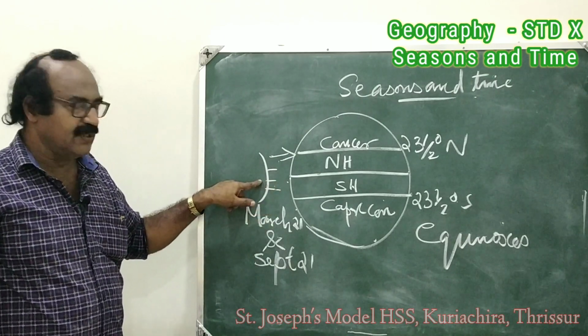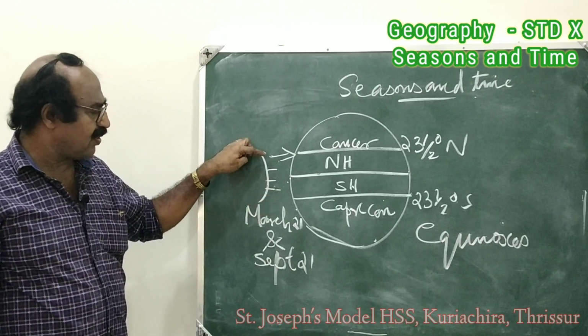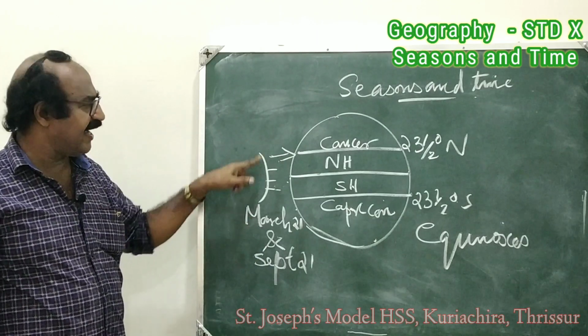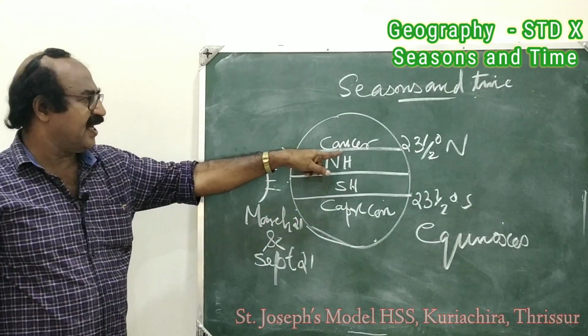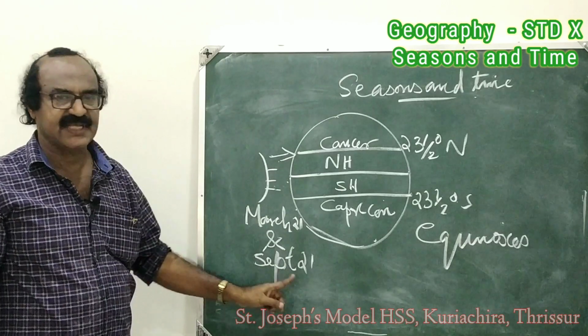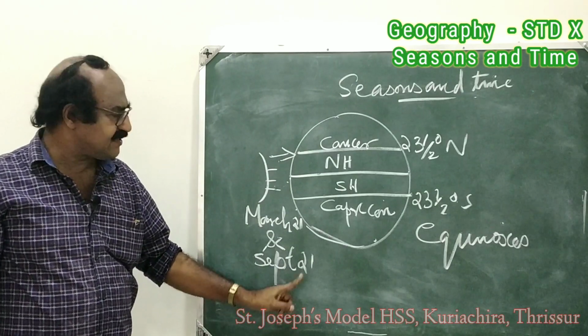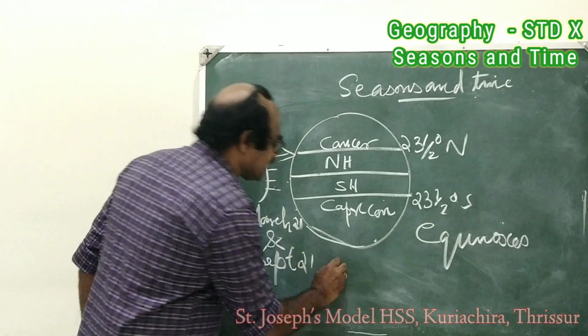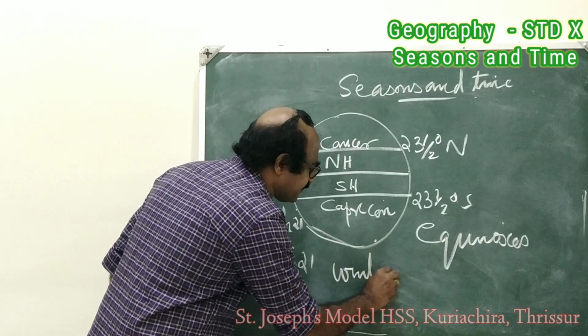The sun moves to the north on March 21 and reaches vertically to the Tropic of Cancer on September 22. This day is known as winter solstice.